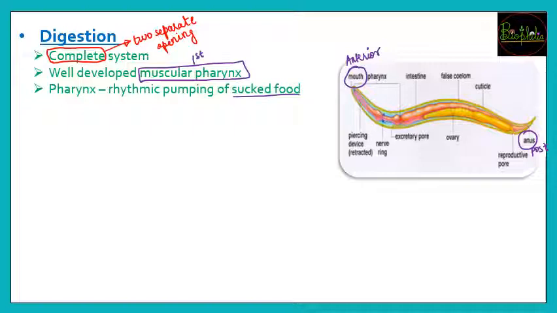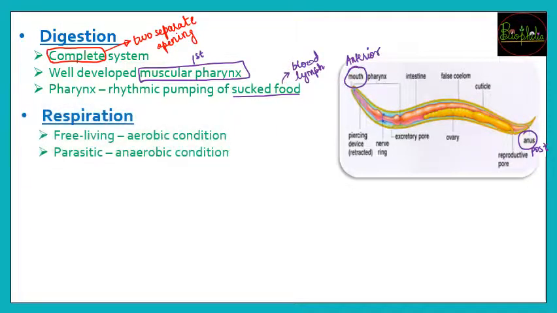So just like it sucks blood through the mouth, that is because it is an endoparasite. So it is an endoparasite, so what is the food going to be? Food can be either blood, it can be lymph, or it can be cellular debris or similar things where it is surrounded. So this food, in the form of soluble nutrients, all of it is sucked and pumped with the help of the muscular pharynx. So that was about digestion.